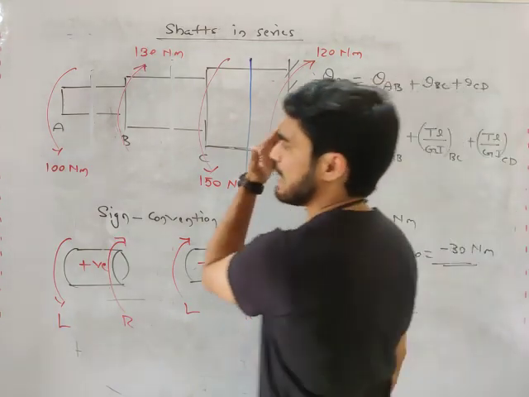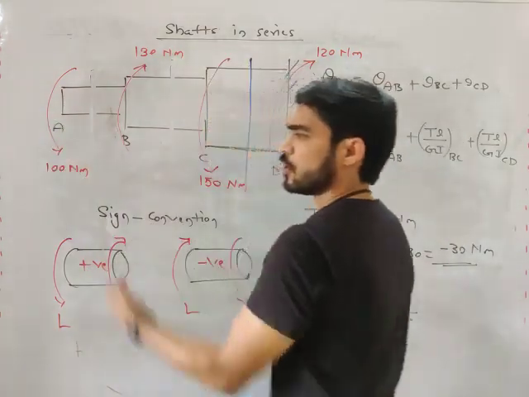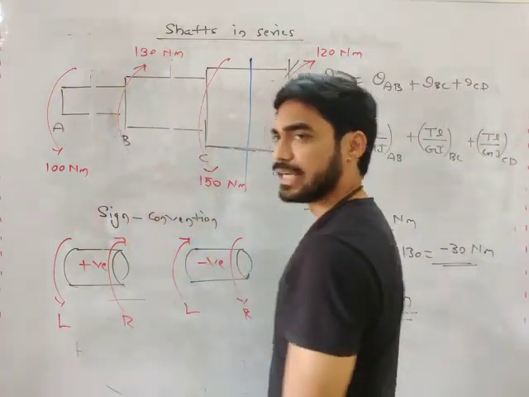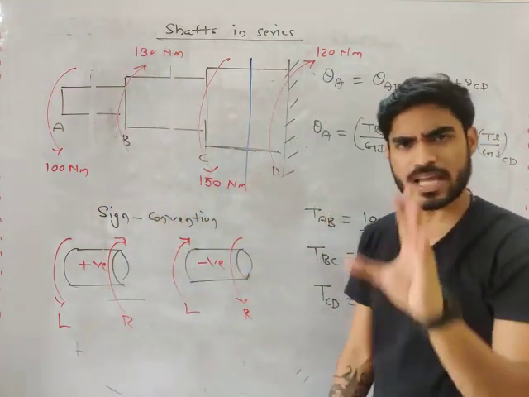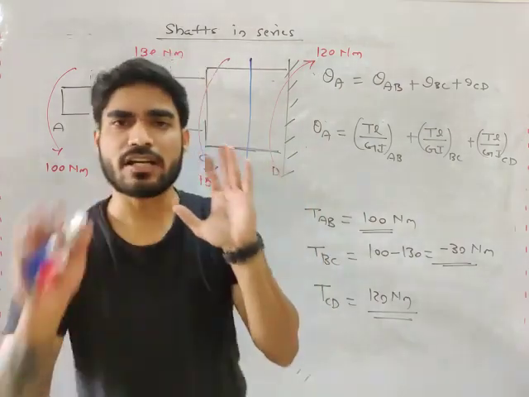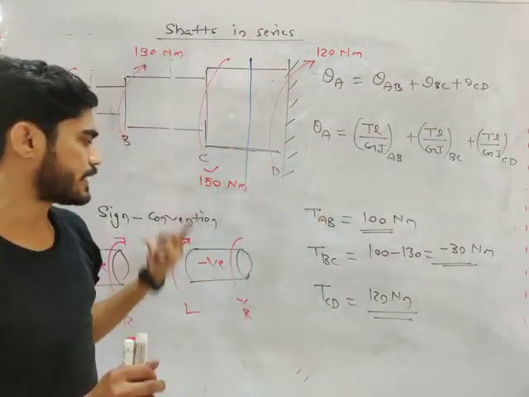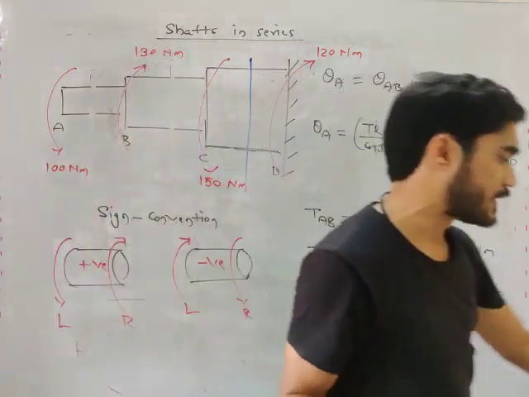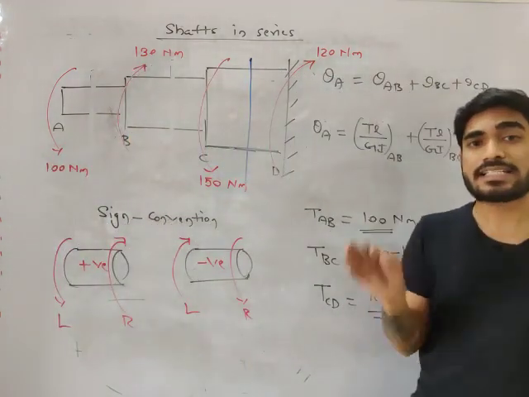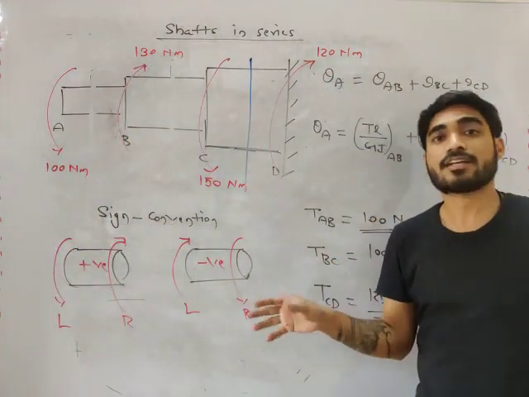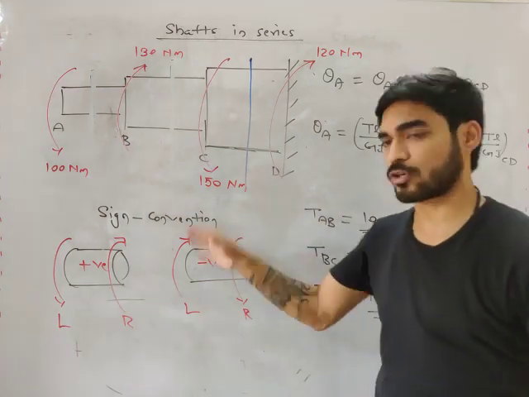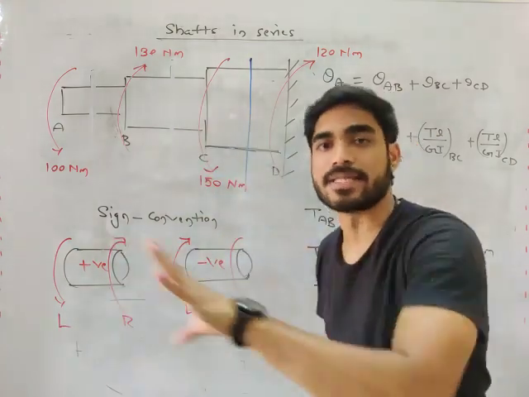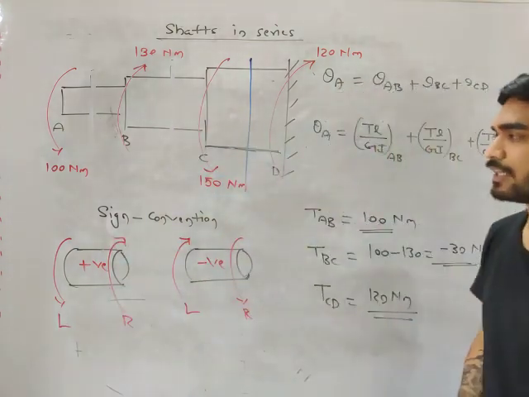Otherwise, if you calculate everything from left or everything from right, if you are only making calculation from one side, then you don't need sign convention. Okay, so don't get confused, my friend. Don't worry too much about the sign convention. I told you the sign convention so that you never make a mistake. I told you that you should understand every concept. Some people ignore this concept, sign convention, and then in some problem they make a mistake. What mistake will they make?